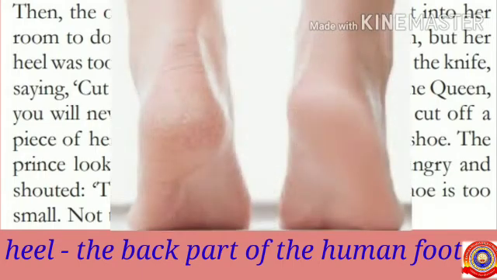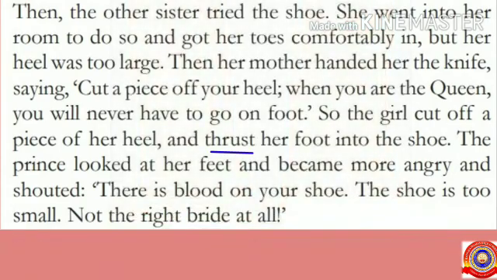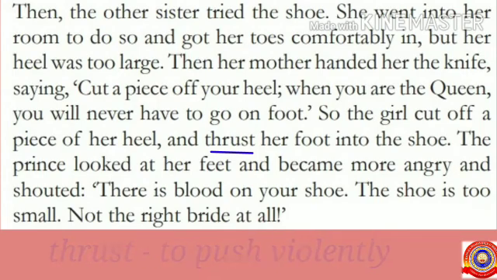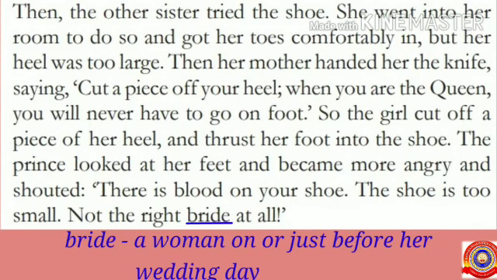Did you see this picture? This is the picture of heel. The next word is thrust. Thrust means to push violently. The next word, bride. Bride is a woman on or just before her wedding day.